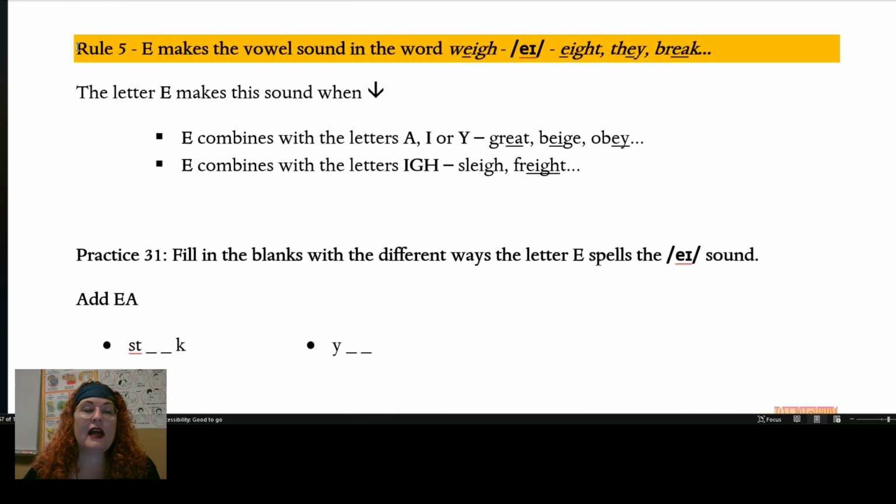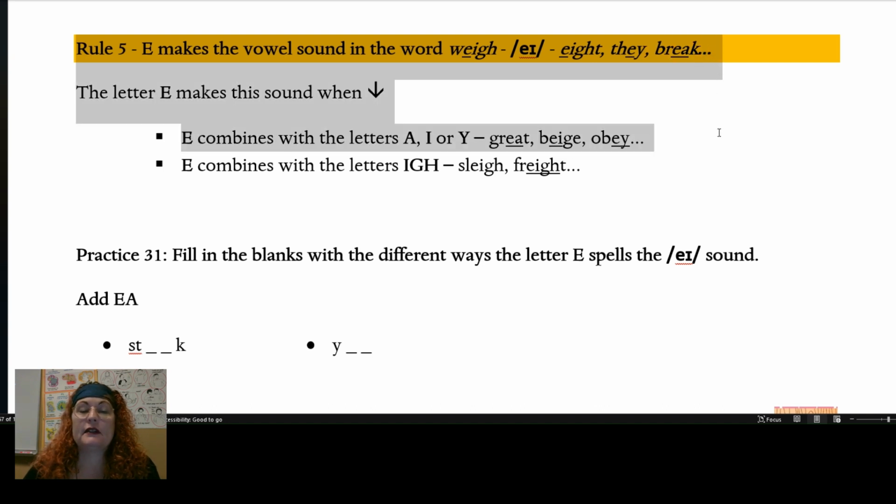In rule number 5, E makes the vowel sound in the word way. A. It sounds like a long A. Ate, they, break.